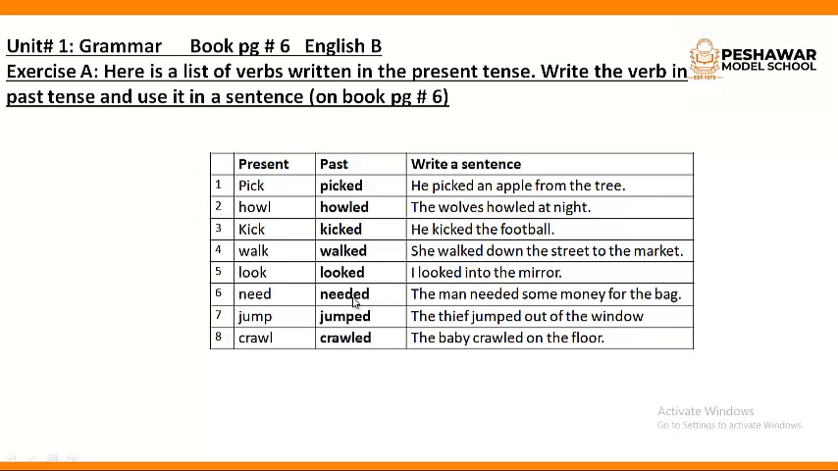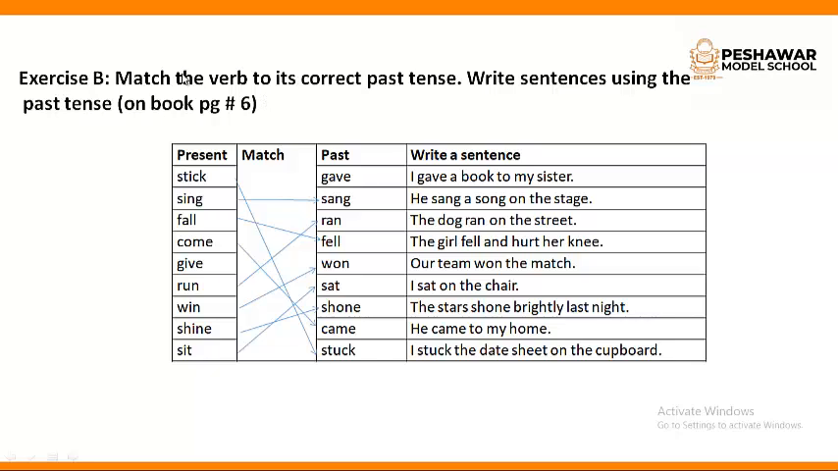So here, did you get it? That we used ed with this form to make the past tense. It is a simple form of past tense, but there are other ways in which present tense can be converted into past tense. There are 3 forms of verb. Okay, exercise B on the same page. Match the verb to its correct past tense. Write sentences using the past tense on book page number 6.